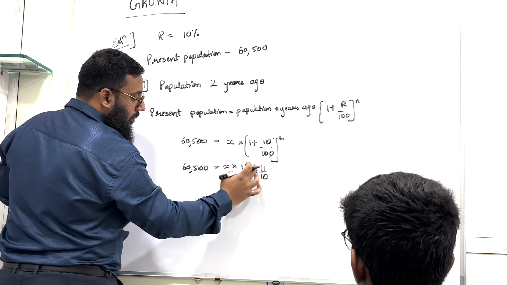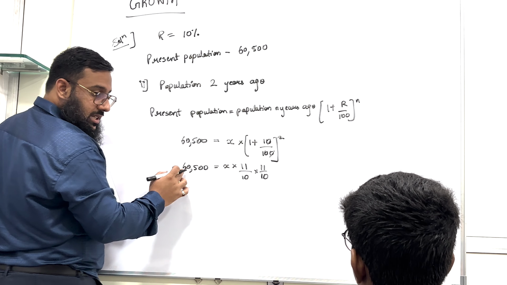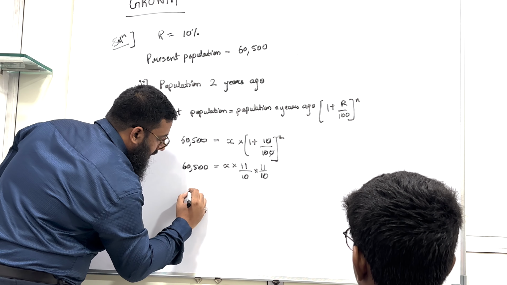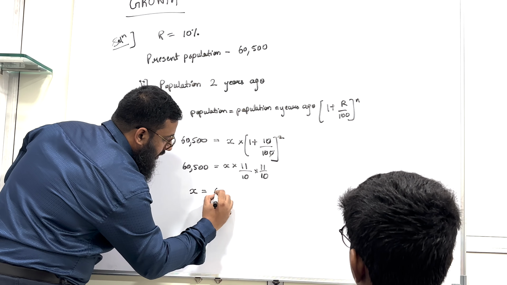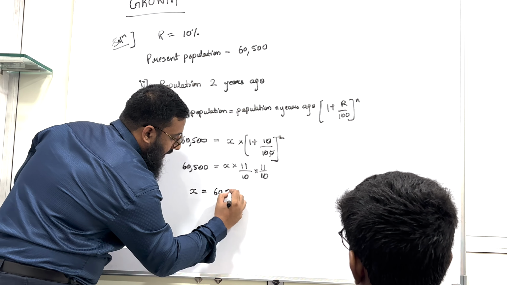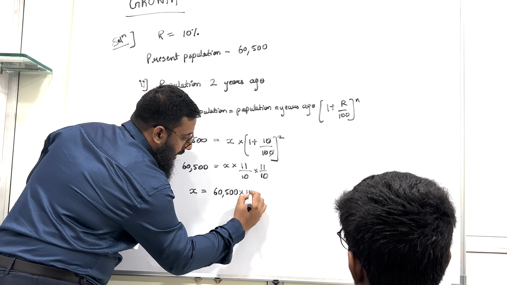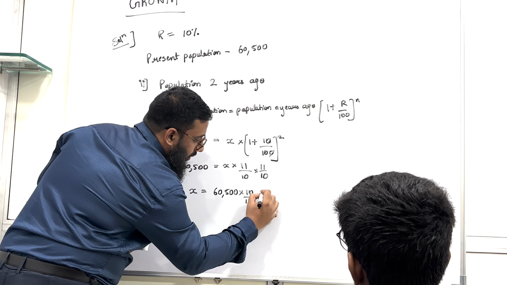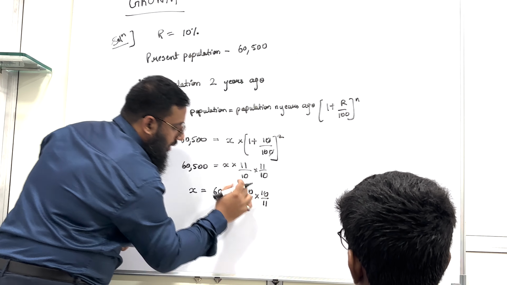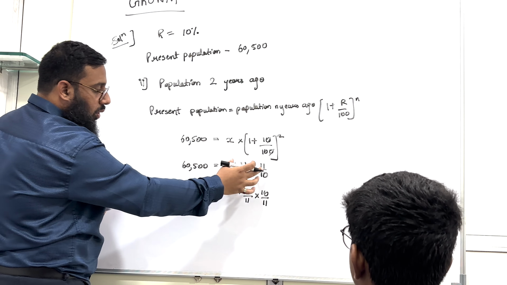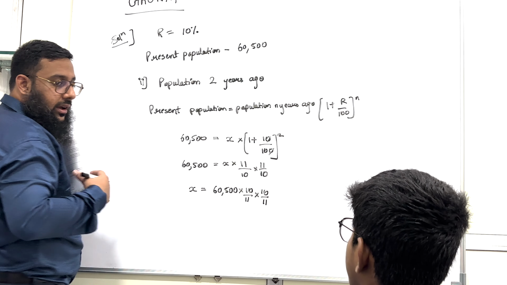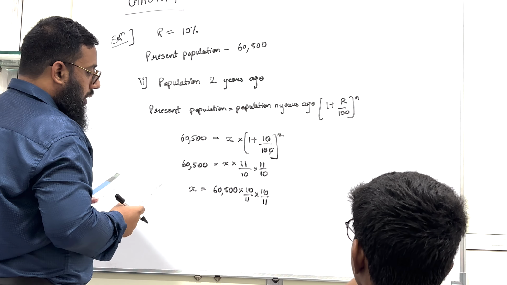Take the whole term 11 upon 10 into 11 upon 10 to this side. So x equals 60,500 into 10 upon 11 into 10 upon 11. As you move this whole part to the other side, it gets reciprocal.